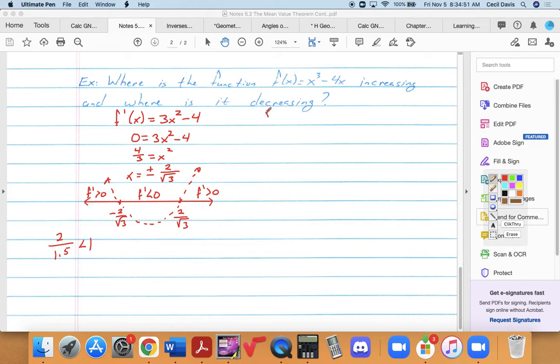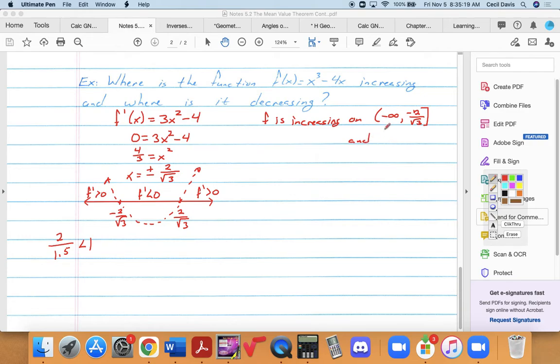So f is increasing on the interval from negative infinity, and that has to be open because it's not a number, to -2 over the square root of 3, and that's closed. It looks like a bullet.